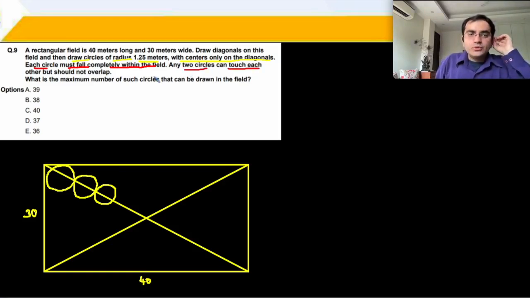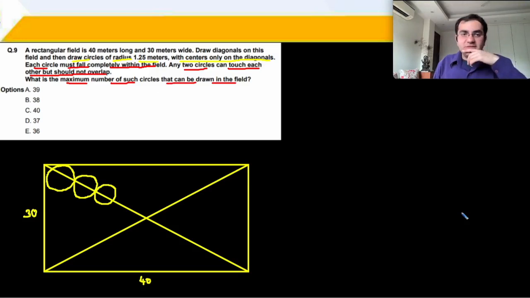Any two circles can touch each other, but they should not overlap. Touch allowed है, intersect and overlap allowed नहीं. What is the maximum number of such circles that can be drawn on the field? If I want maximum such circles, I will try to keep them as close to each other as possible. ठीक है? So that's the kind of structure that I am drawing.